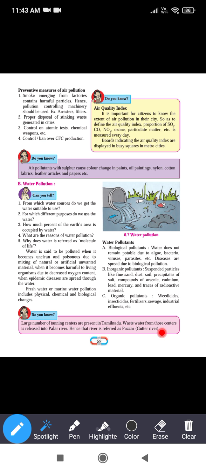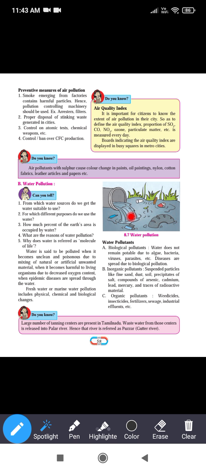So these factories are situated near the river Palar, and because of this waste material, this river becomes much polluted, and that's why it is called the gutter river, as shown in figure 8.7. Now this water is very dirty and contains various organic, inorganic, and biological pollutants.